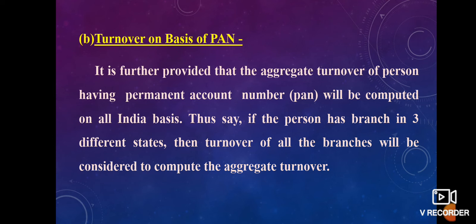Turnover on basis of PAN. It is further provided that the aggregate turnover of person having permanent account number will be computed on all India basis. Thus, if the person has branch in 3 different states, then turnover of all the branches will be considered to compute aggregate turnover. So while computing aggregate turnover on all India basis, the turnover from all branches in different states will be considered.